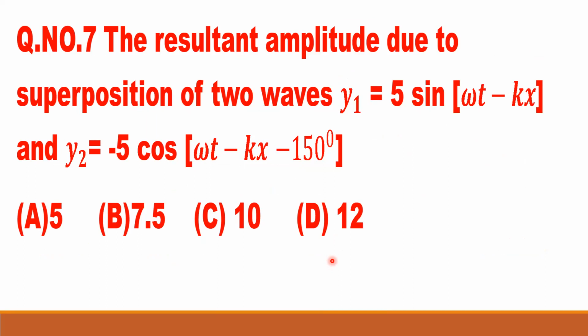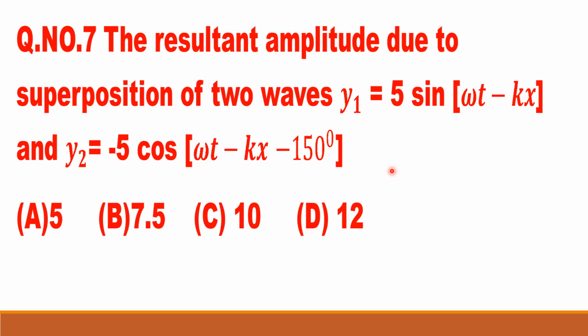The resultant amplitude due to superposition of two waves, y1 equal to 5 sin(omega t minus kx), y2 equal to minus 5 cos(omega t minus kx minus 150). So we are given two waves. If you see carefully, this is omega t minus kx, and this also is omega t minus kx. That means both waves are traveling in the same direction, along the positive x-axis, right?